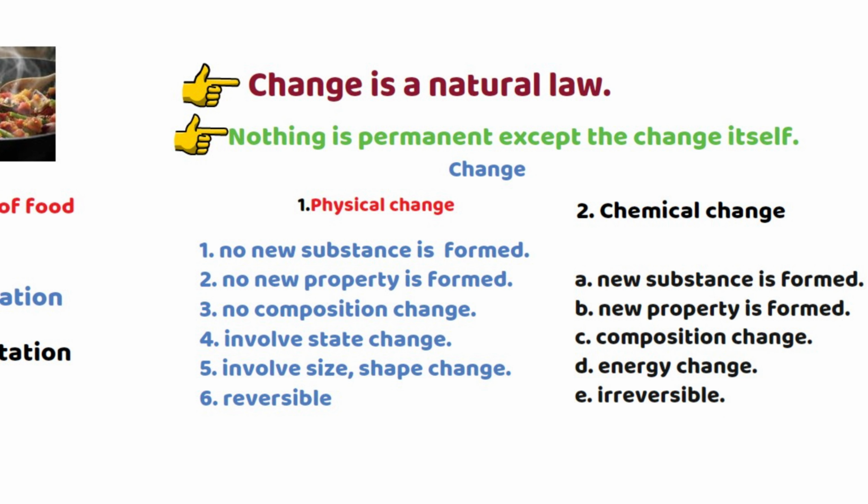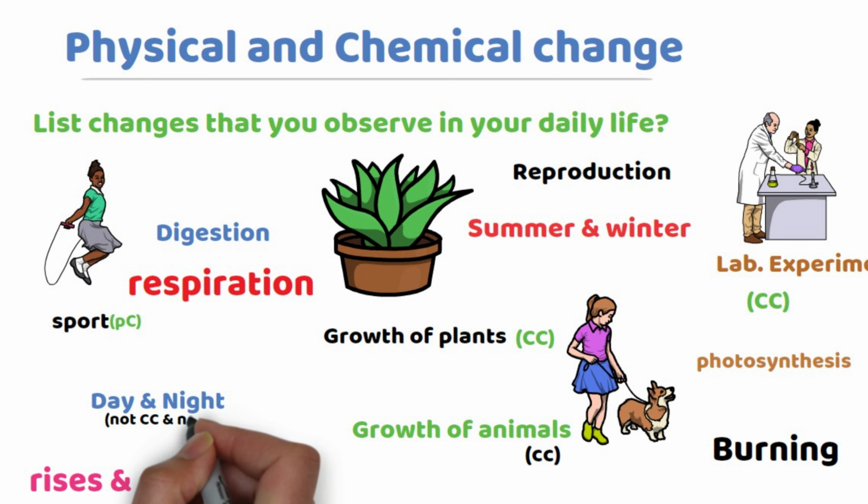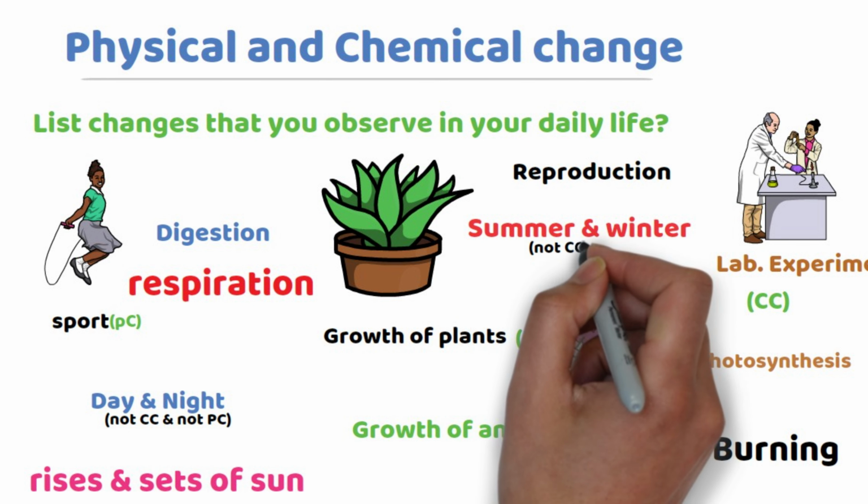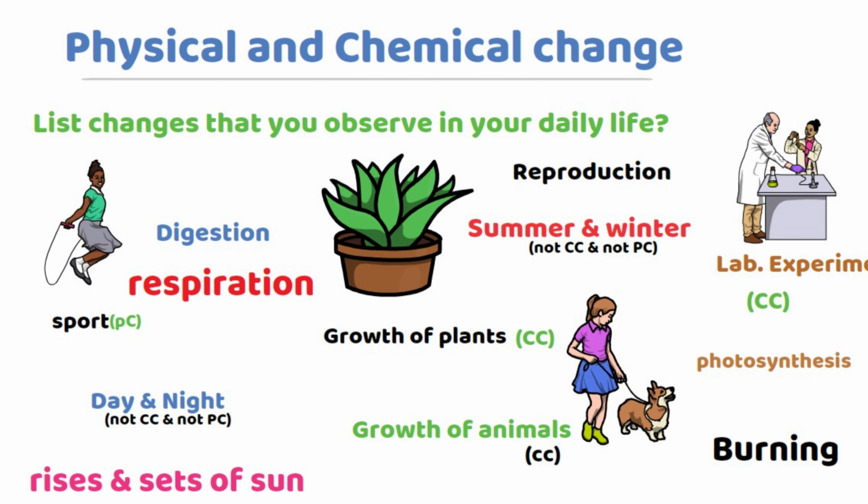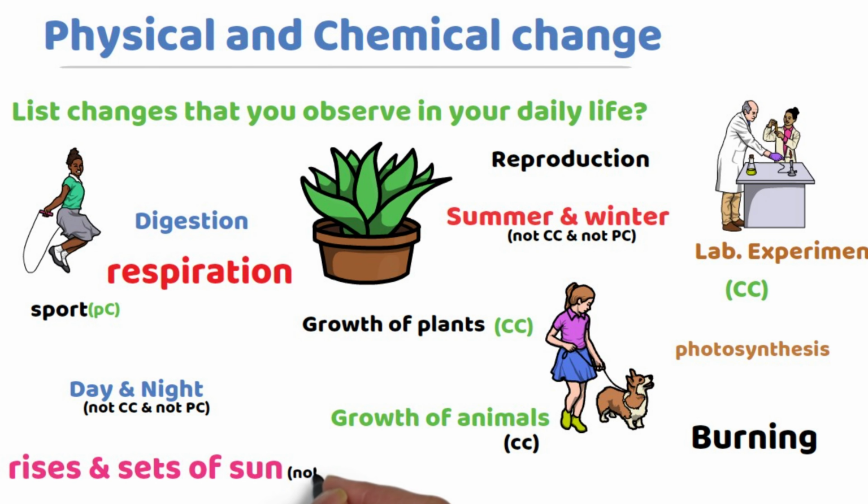Now let us give examples for physical change and chemical change. Sport, example for physical change. Growth of animals, chemical change. Growth of plant, chemical change. Day and night, not chemical change, not physical change. Summer and winter, not chemical change, not physical change. Rise and set of the sun, not chemical change, not physical change.